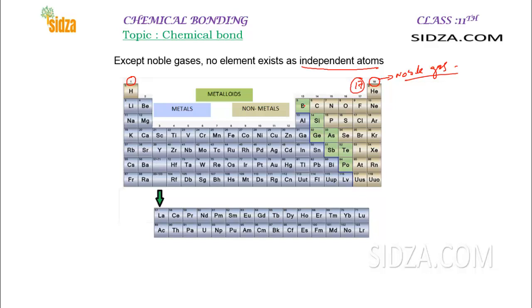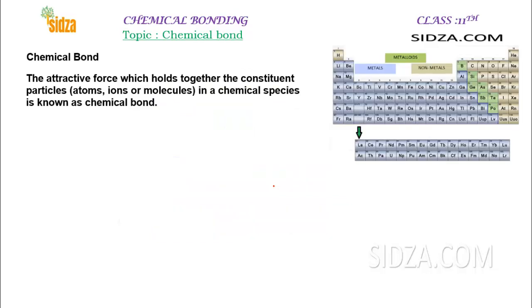So when you react different elements, you get different types of compounds. In a compound, in a molecule, atoms are held together by a force of attraction. That force of attraction is called a chemical bond, the force of attraction that holds the two atoms together in a molecule.